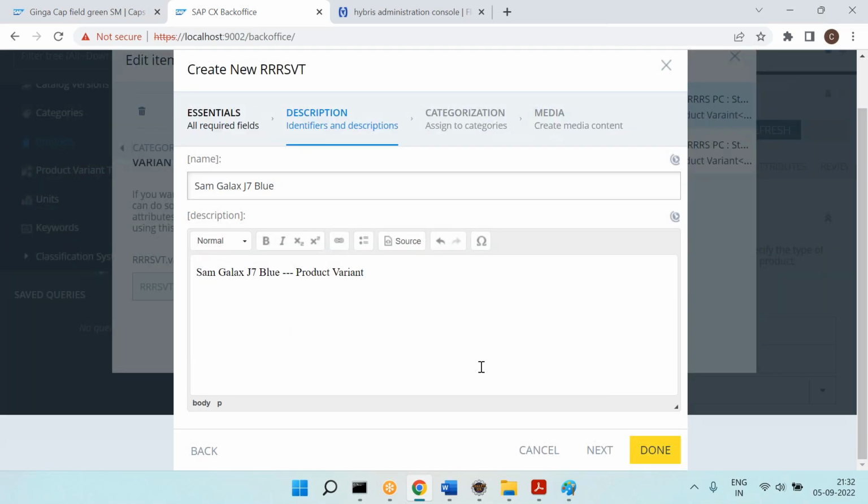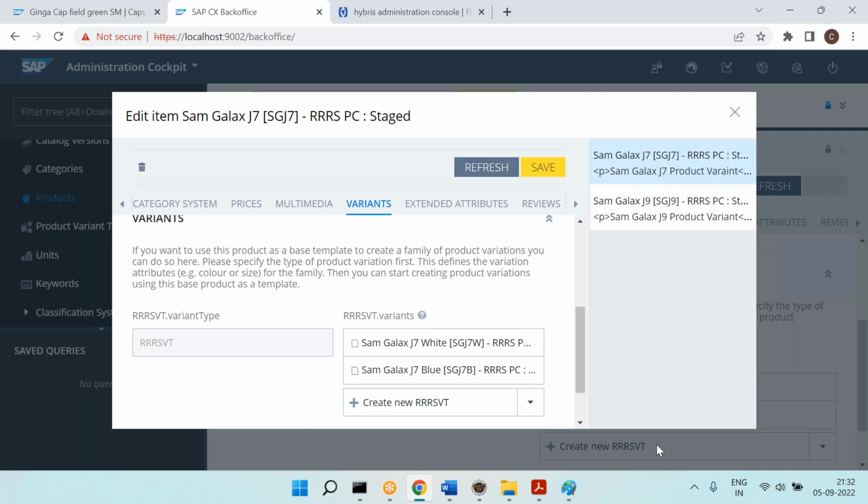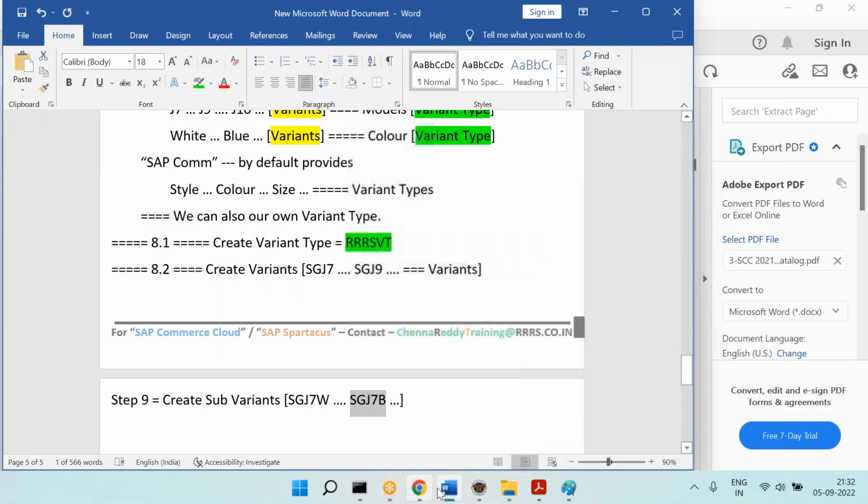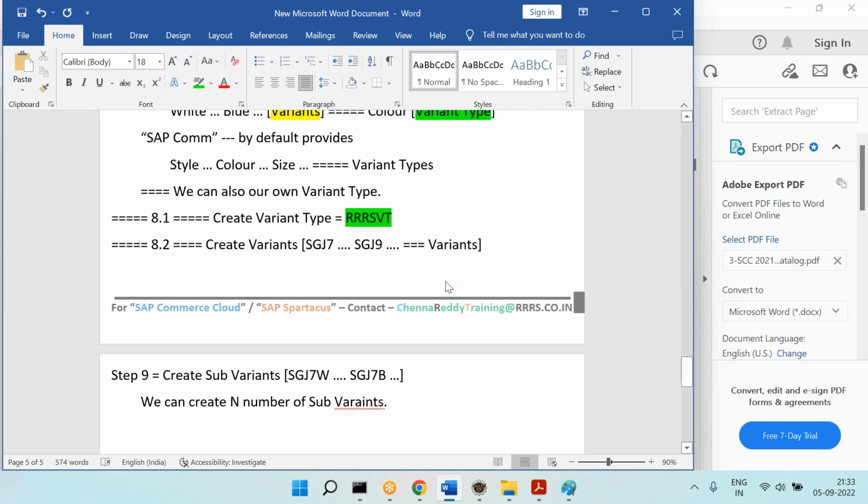Like that you can create it and say done. Like this you can create n number of variants, n number of sub variants.